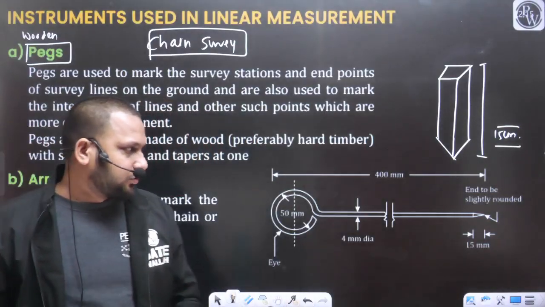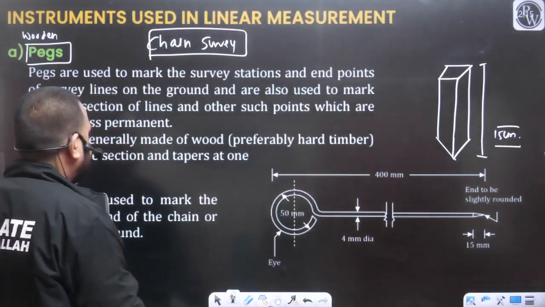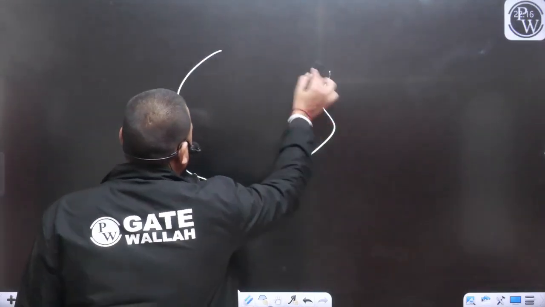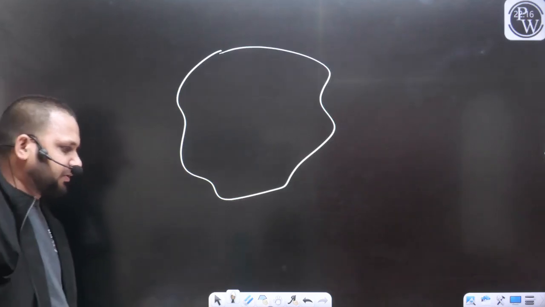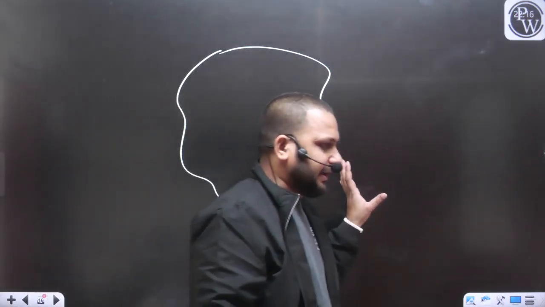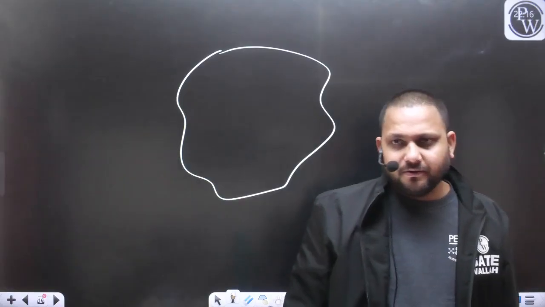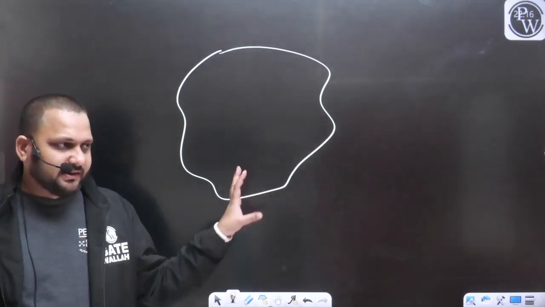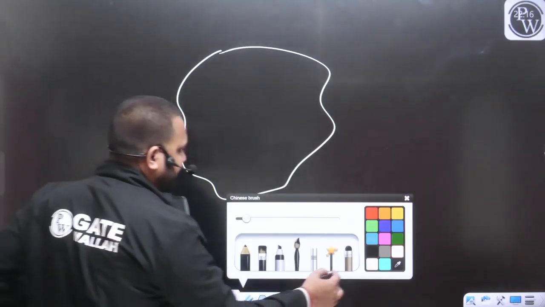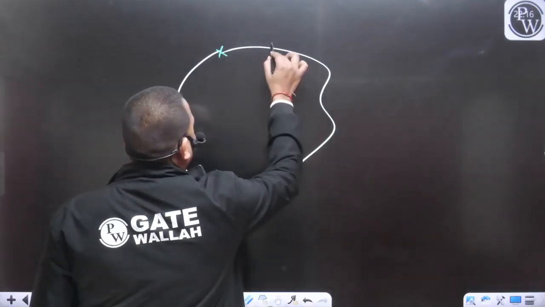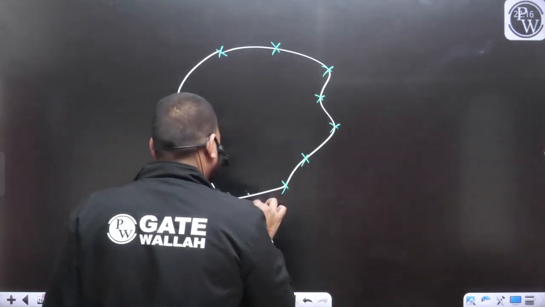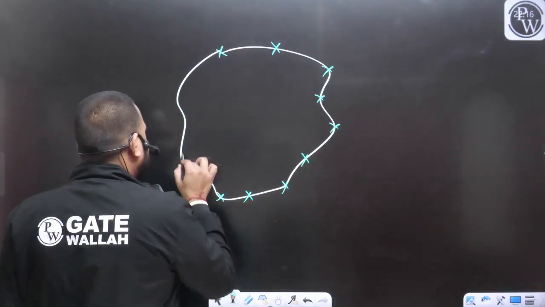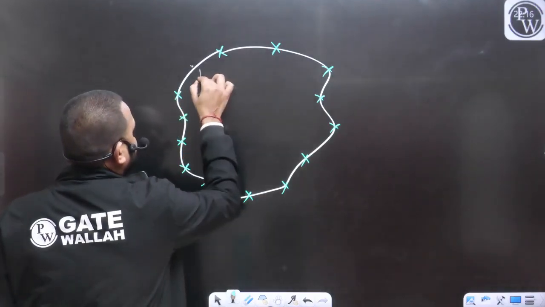So let's also take an example. For example, this is the area that you need to survey with the help of the chain survey. As per the first principle of surveying, first we need to define this area as a whole, yes or no. To define this area as a whole, we need to mark some stations like this, yes or no.